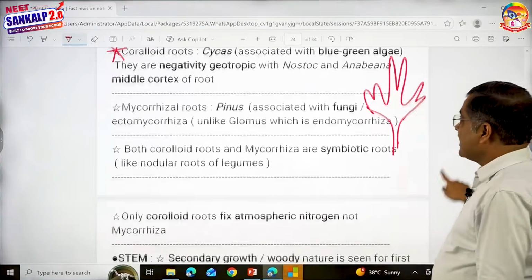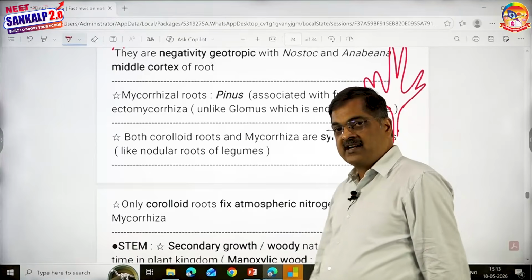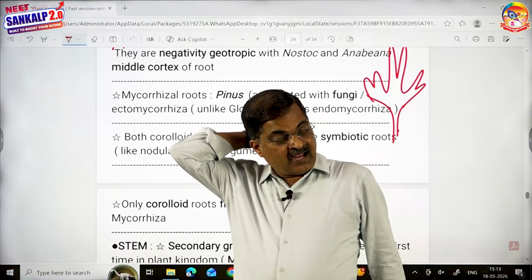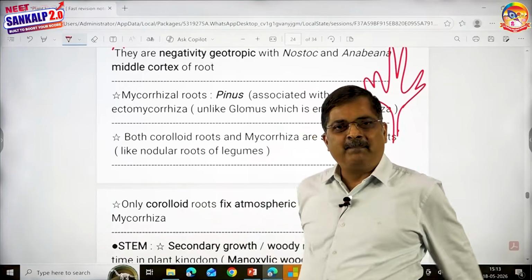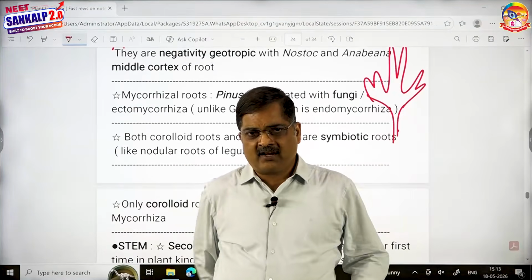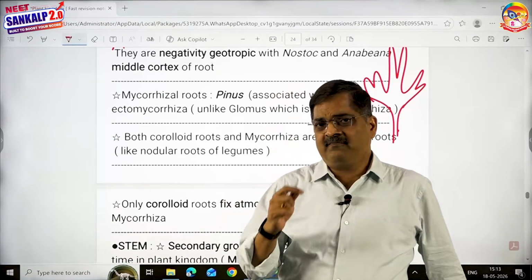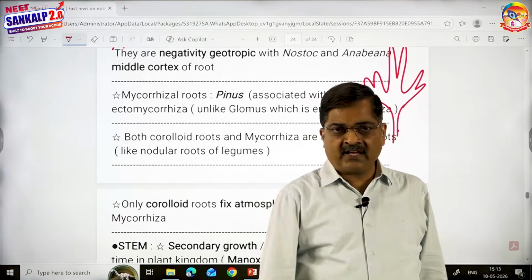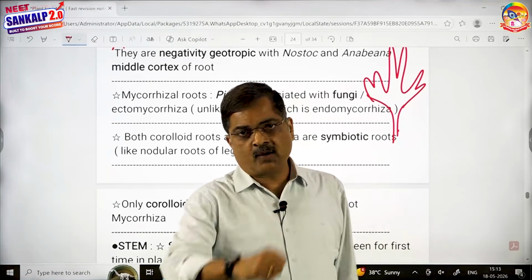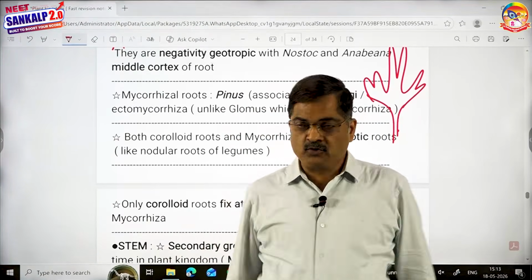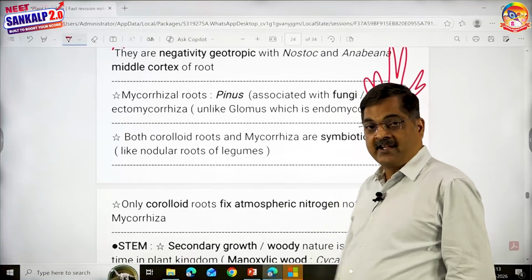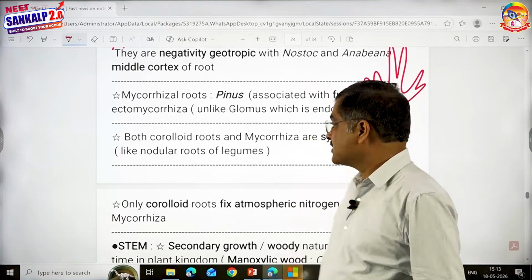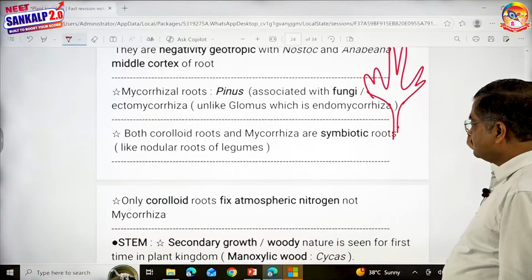Mycorrhizal roots, well, you know, we already studied in biological classification. Association of fungi and Pinus. The Pinus plants are tall, looks like a coniferous tree. But the problem with that plant is less number of root hairs. So the fungi says, don't worry, I'll stay on roots and absorb water and minerals. In turn, give me some food. And both of them come to an agreement. That is said to be symbiosis or mycorrhiza.